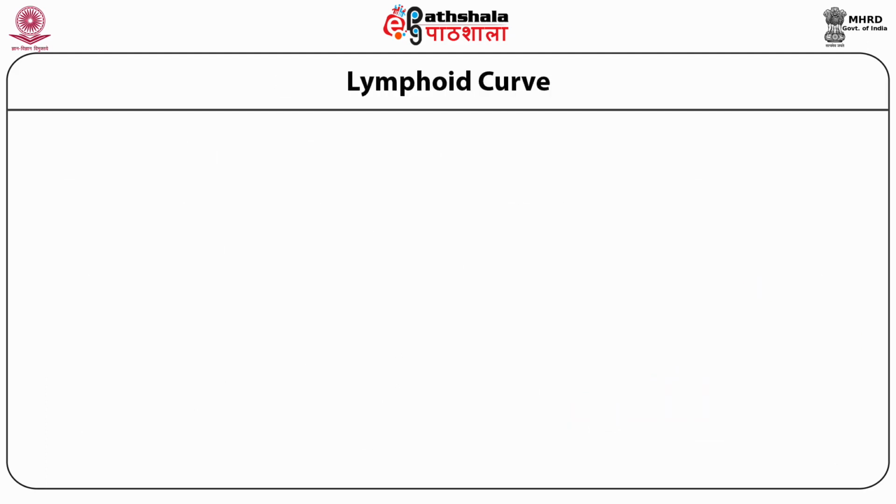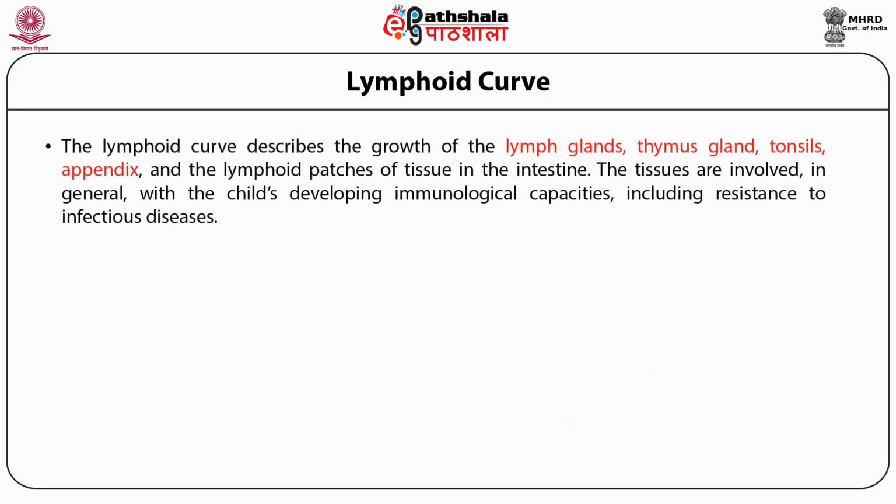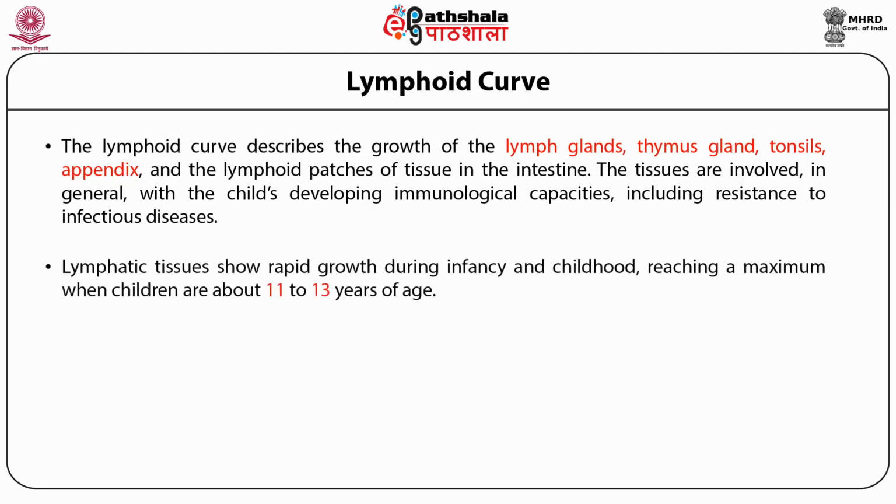Lymphoid curve. The lymphoid curve describes the growth of the lymph glands, thymus gland, tonsils, appendix, and the lymphoid patches of the tissue in the intestine. The tissues are involved in general with the child's developing immunological capacities, including resistance to infectious diseases. Lymphatic tissue shows rapid growth during infancy and childhood, reaching a maximum when children are about 11 to 13 years